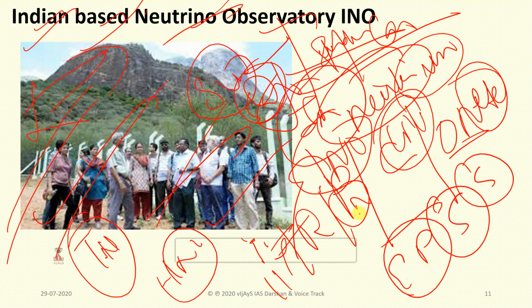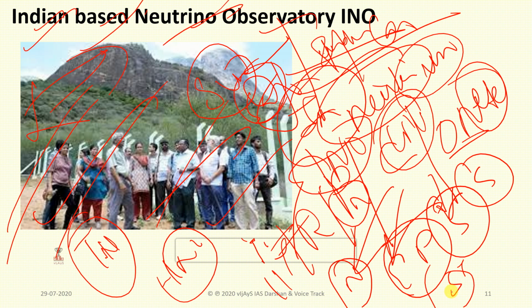The current proposal focuses on neutrino detection. Where the neutrino particles are, it will detect them, placing the static detectors very deep in the earth. Understood. So this is about the Indian-based Neutrino Observatory Center.